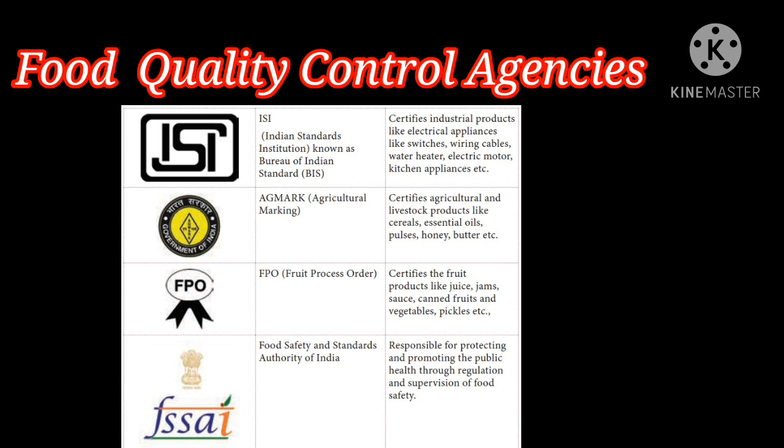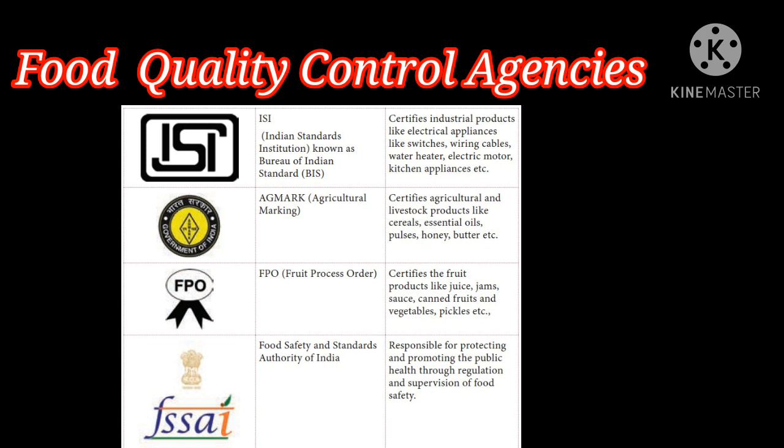Here it certifies industrial products like electrical appliances such as switches, iron, cables, water heater, electric motor, kitchen appliances. Second one, AGMARK, agricultural marking, certifies agricultural and livestock products like cereals, essential oils, pulses, honey, butter, etc.